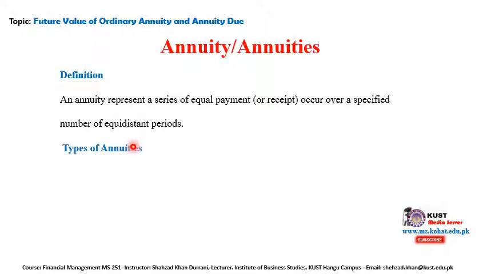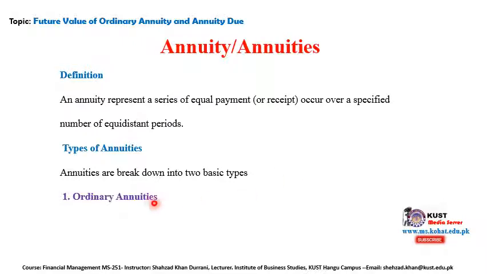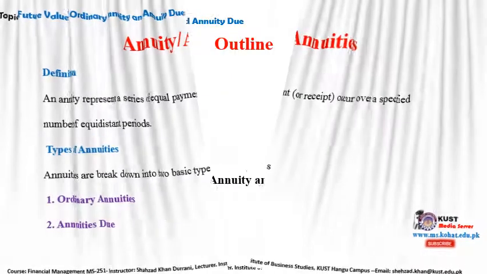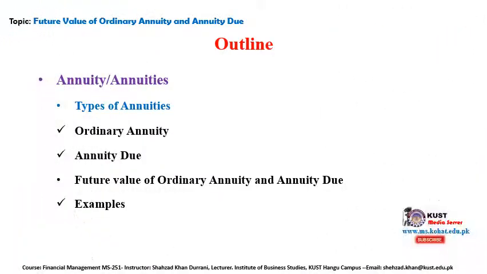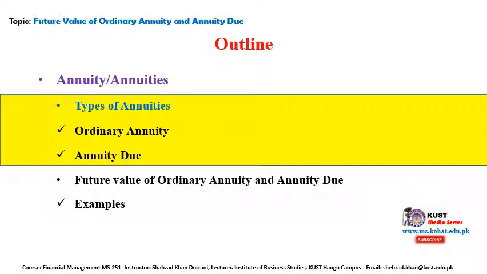Types of annuities we have. We have two types of annuities, broken down into two basic types. The first one is called the ordinary annuity, and the second one is called the annuity due. So let's understand this concept of the types of annuities. Ordinary annuity.